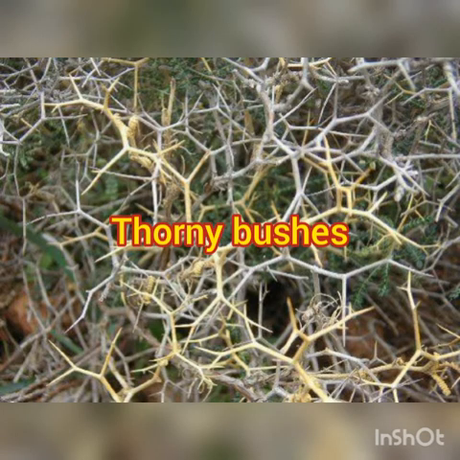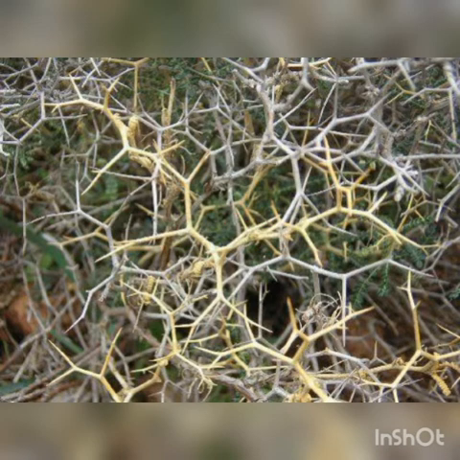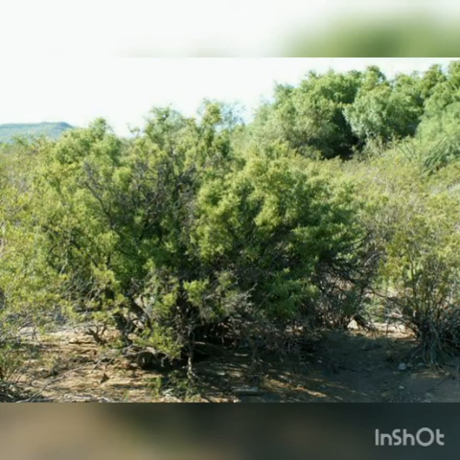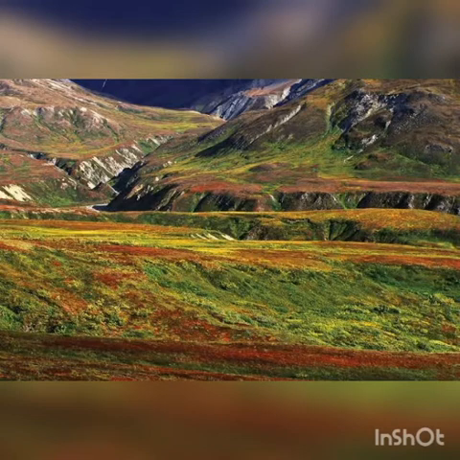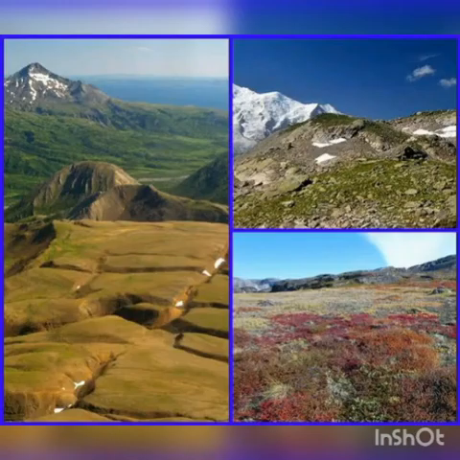Thorny bushes. These are found in the dry desert-like regions. Tropical deserts are located in the western margins of the continents. The vegetation cover is scarce here because of scanty rain and scorching heat. The growth of natural vegetation is very limited here.